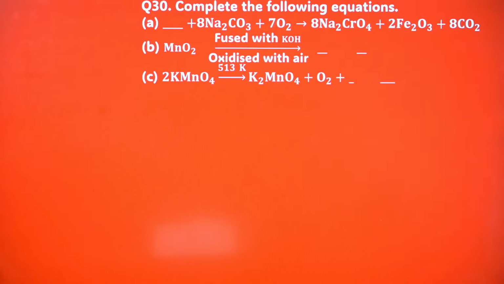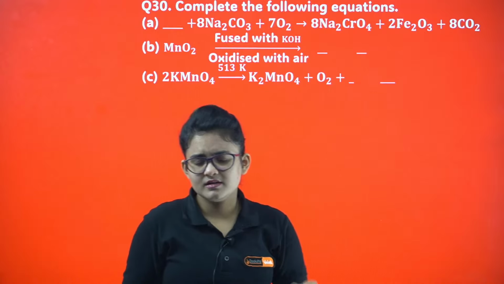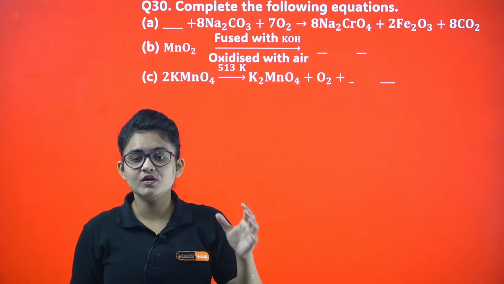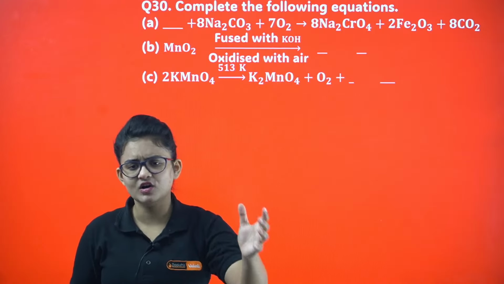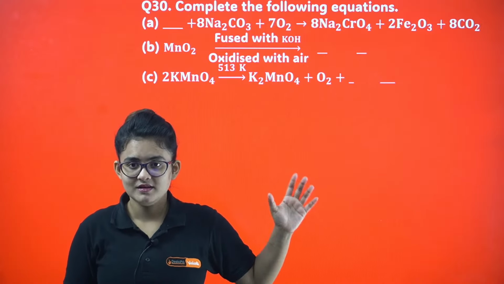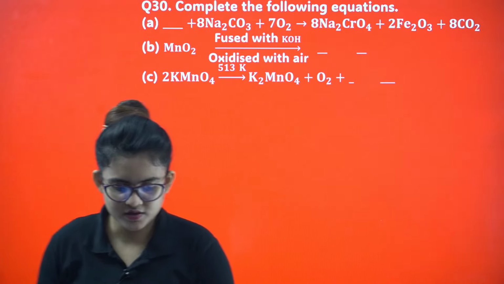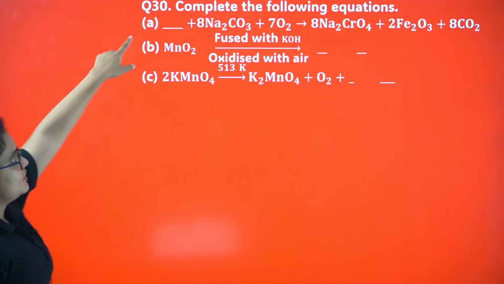Here you can see these type of problems are very important, my dear. Potassium dichromate and KMnO4 related, whatever is there in your NCERT or whatever is there that you know, go through it, my dear. Okay, because that's going to be important. So for this case, what will be here?